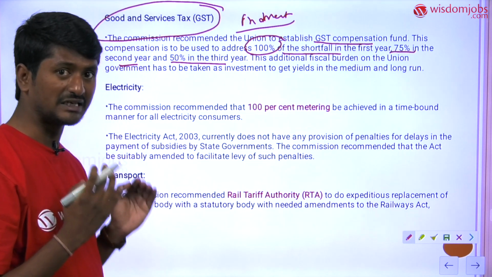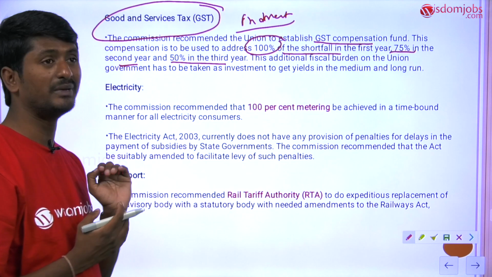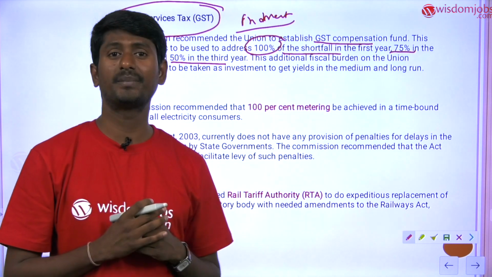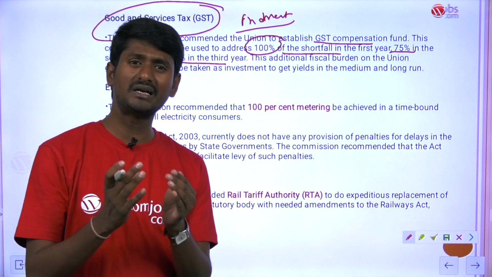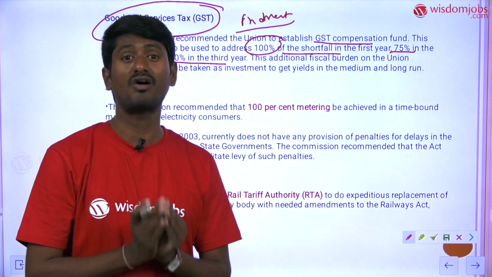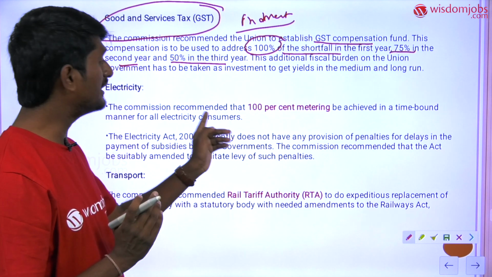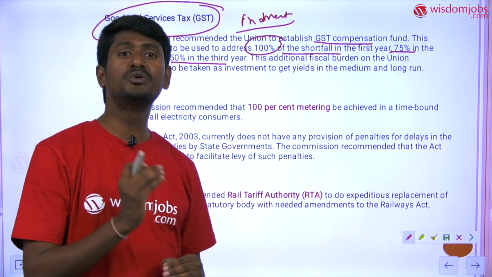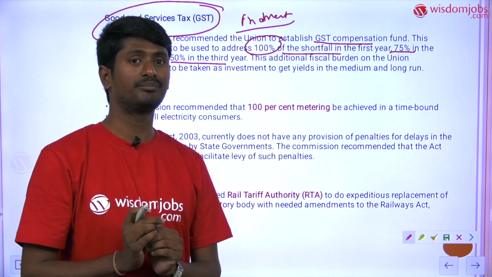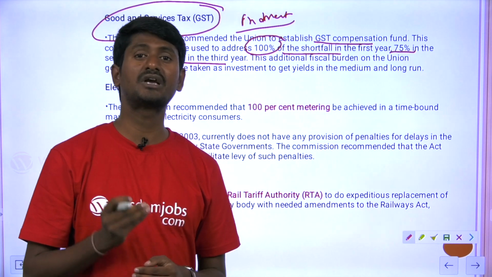So likewise, in the area of electricity, it has recommended 100% net metering, because the metering must be enhanced. Otherwise, the state discoms, the power distribution companies, are actually in losses. So the losses must be bridged using 100% metering. It means no one should be avoided. It means everyone should be brought under the metering,